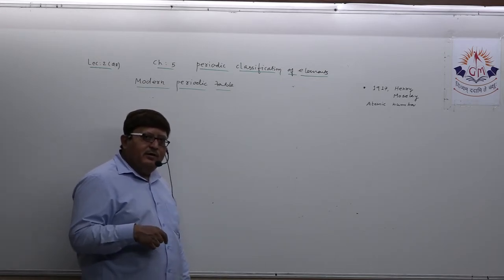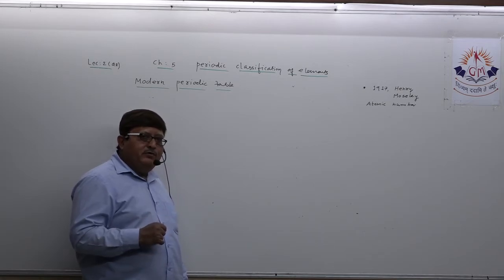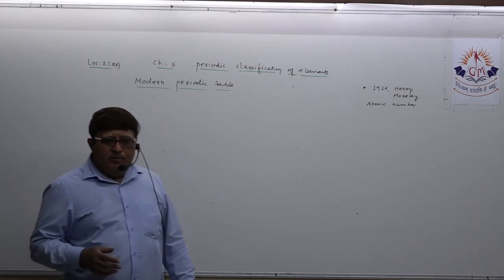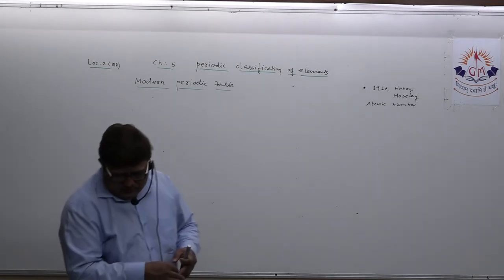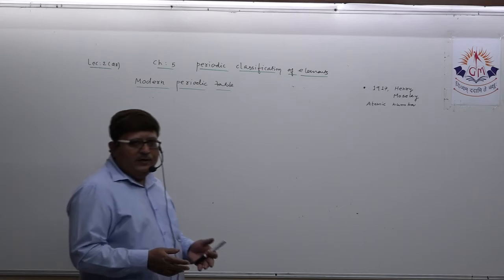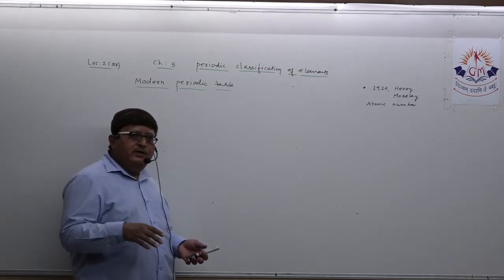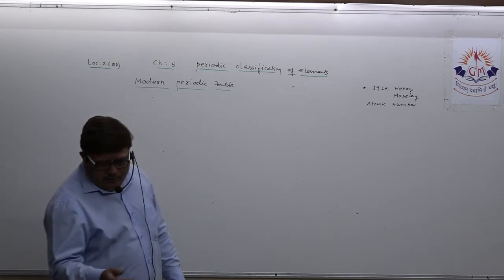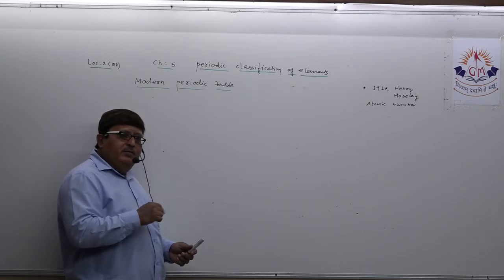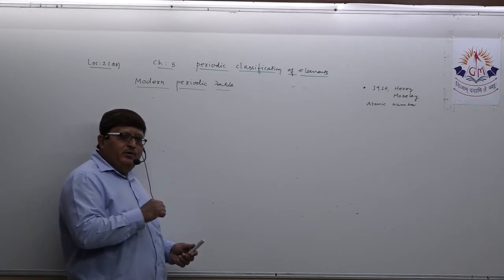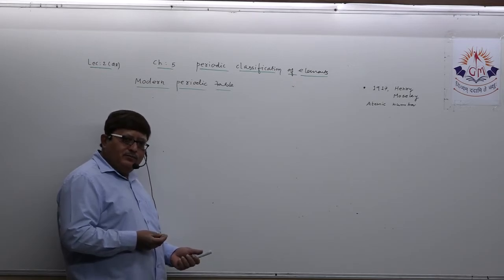Similarly, cobalt and nickel. Mendeleev was much confused regarding their position, but now that atomic numbers were discovered and we see the modern periodic table, cobalt and nickel both have fixed atomic numbers, 27 and 28. According to their configuration, they lie in group number 9 and 10. So that anomaly in Mendeleev's periodic table has already been corrected in the modern periodic table.